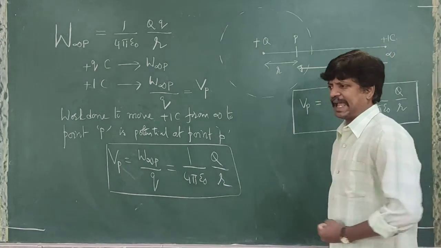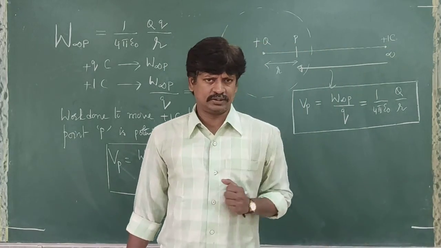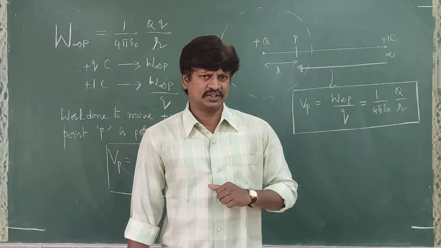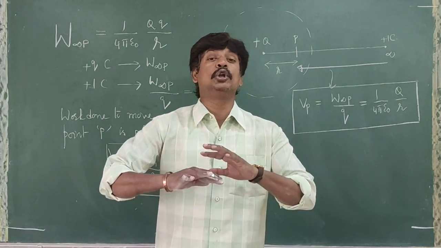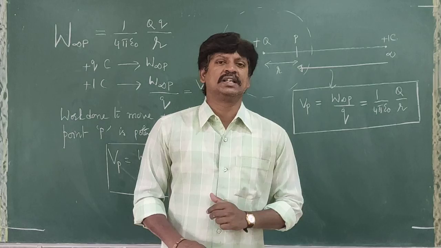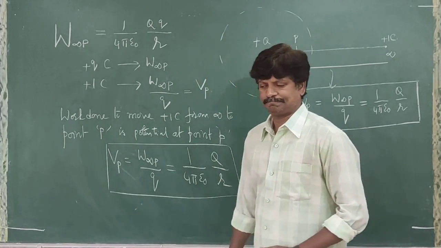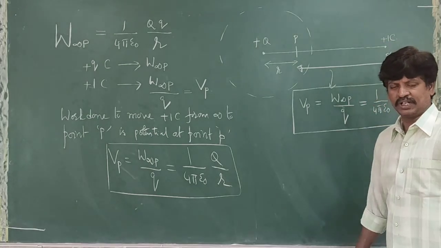Here capital Q is a source charge, small q is a test charge. As we discussed in the beginning, a source charge can produce an electric field, whereas a test charge can experience an electric field. Will you agree with that?